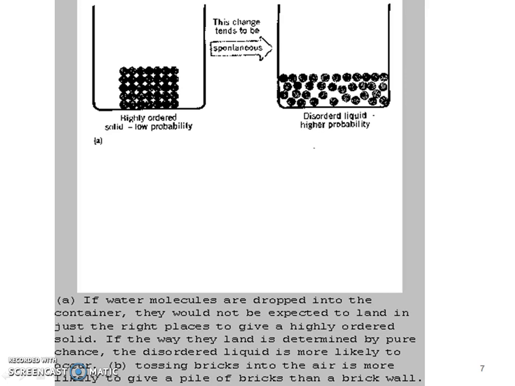So if we look at something like this, if water molecules are dropped into a container, they would not be expected to land in just the right places to give a highly ordered solid, right? We're talking about water. We're not talking about ice. We're talking about H2O as a liquid. So if the way they land is determined by pure chance, the disordered liquid is more likely to occur. So you know that when you put water into a glass, on the molecular level, water molecules are going to be flowing in a disordered pattern all over the place. That has a higher probability than water right away getting into an ordered fashion almost as if it was a solid.